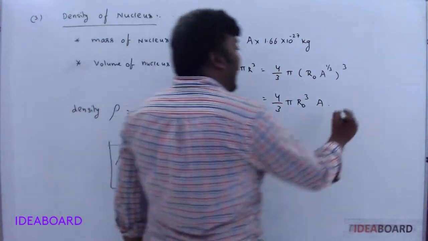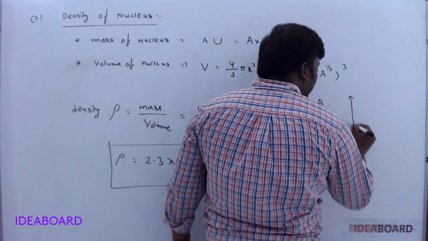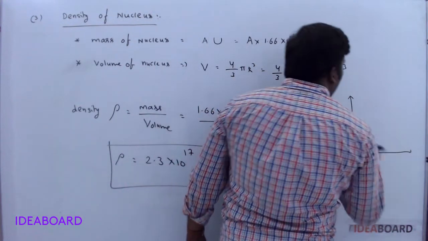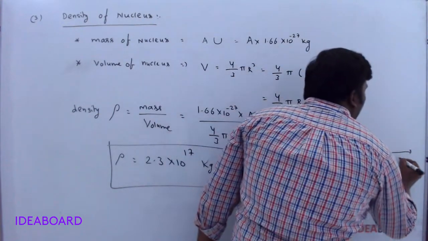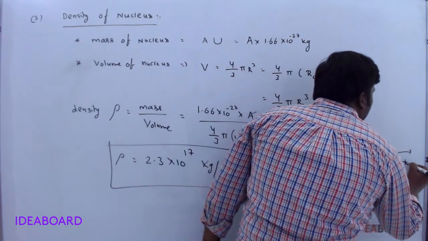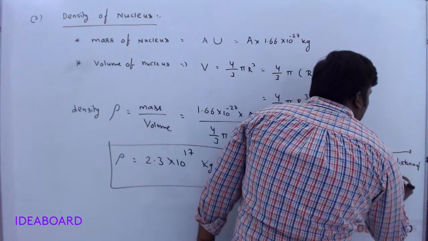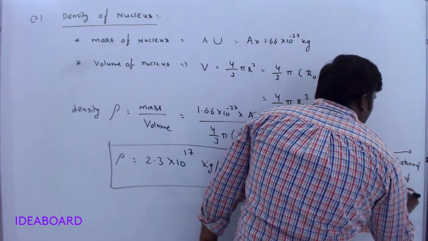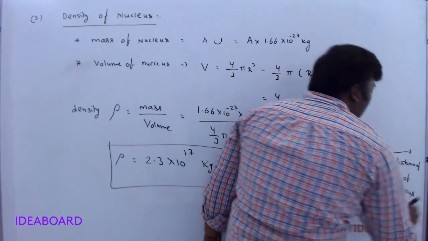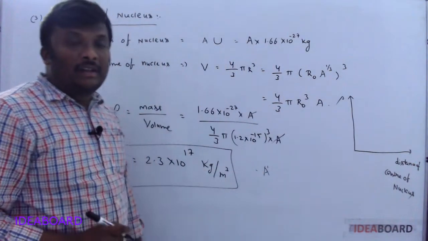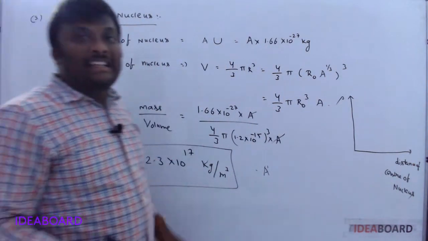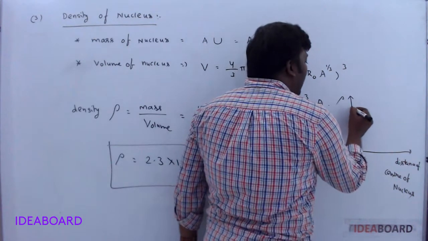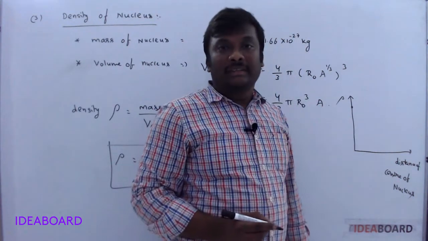Okay, and practically they found the relation between density and distance from the center of the nucleus, not the center of the atom, the center of the nucleus. The density is maximum at the center of the nucleus.